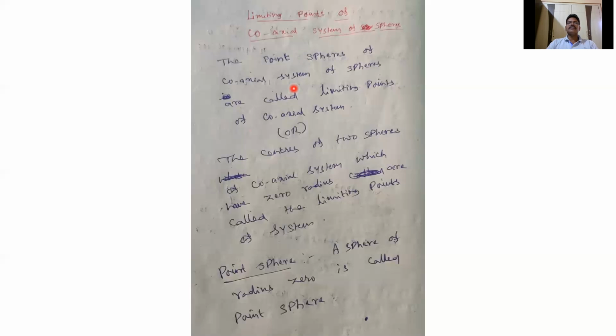Before going to define limiting points, first I will define what is the meaning of a point sphere. A sphere of radius 0 is called a point sphere. If the radius of the sphere is 0, then the sphere is called the point sphere. Why? Because a point sphere contains only one point, its center.